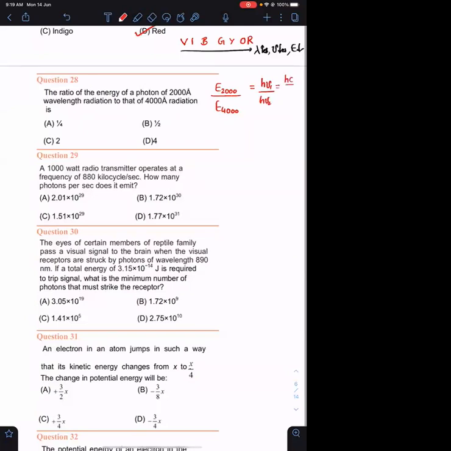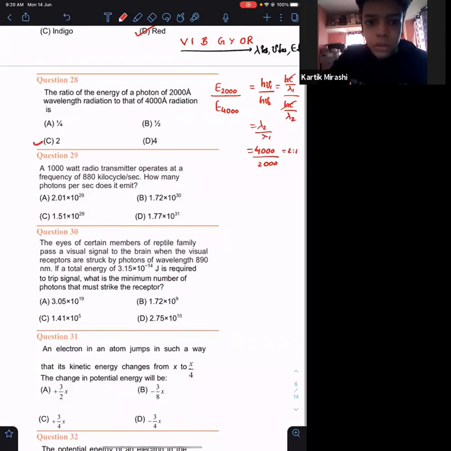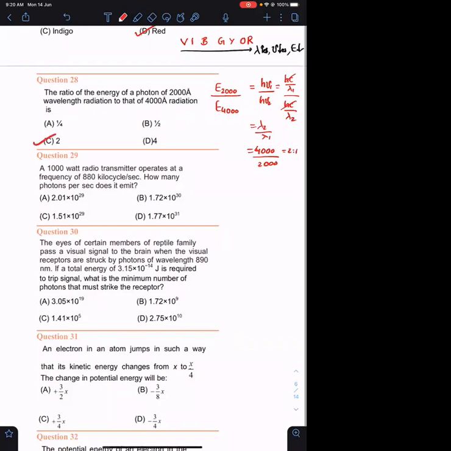So this is hc upon lambda 1 divided by hc upon lambda 2. hc will cancel, giving lambda 2 upon lambda 1. What is lambda 2? 4000 angstroms. Lambda 1 is 2000. So the answer is 2:1 or 2 upon 1. So answer is C. Yes.